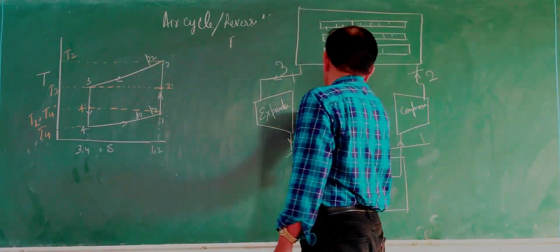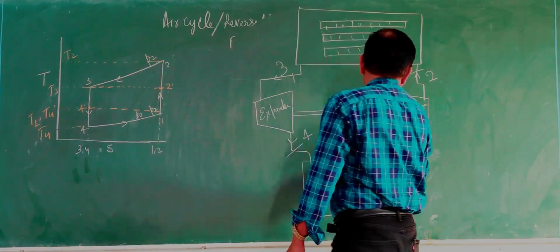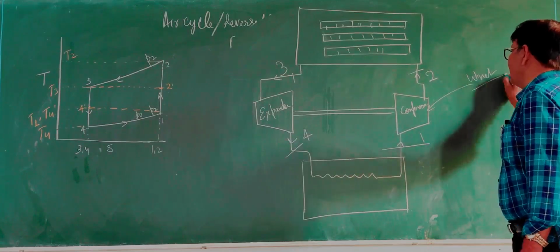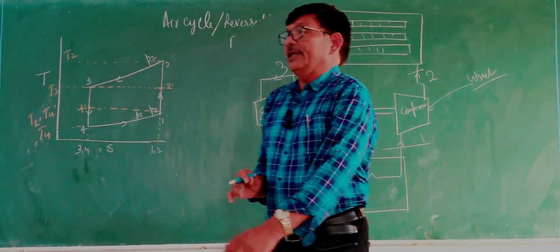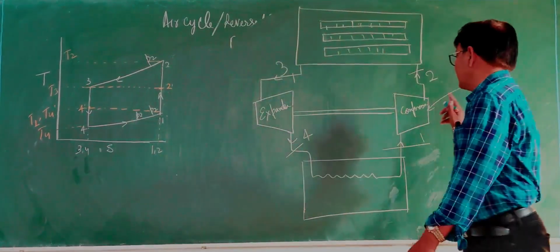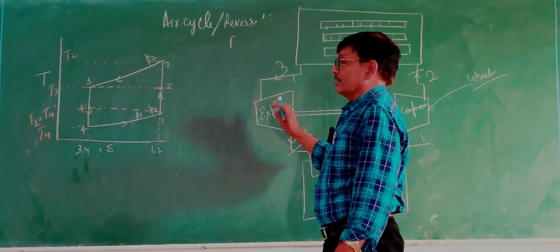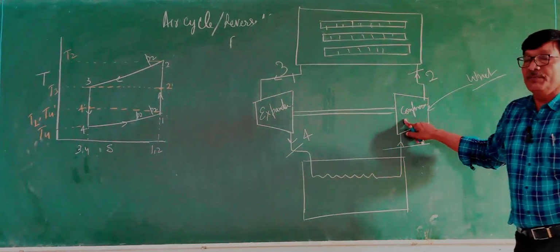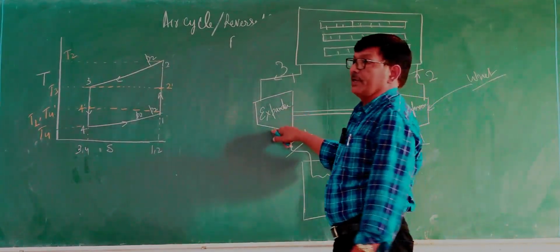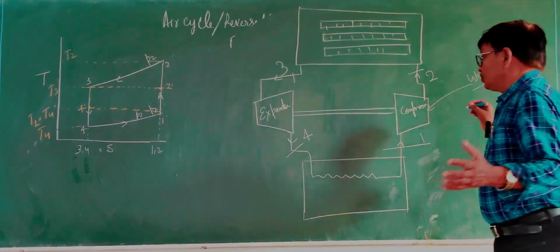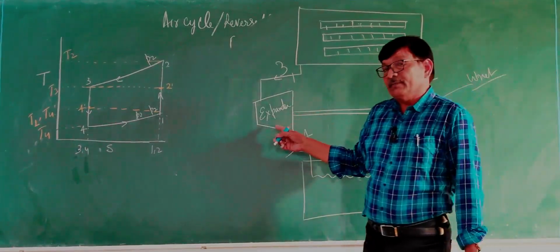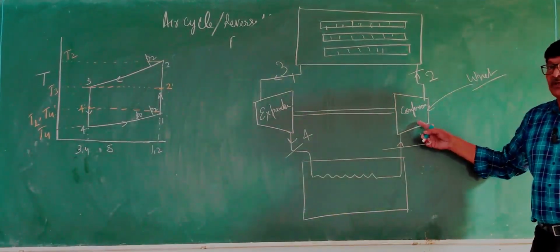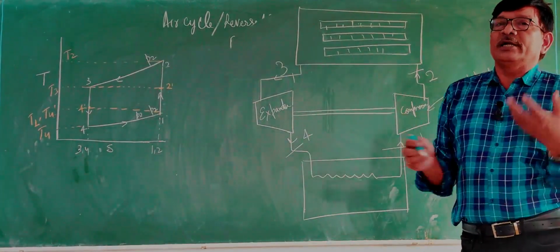We can connect both because both will run from the same power supply, W net. When you supply W net, the combined power of compression and expansion is equal to W net, because we have combined both devices, expander and compressor. Actually, Brayton has taken a reciprocating compressor and a reciprocating expander also. In the expander, volume expansion will take place, so some positive work will be done here, and here volume is compressed, so negative work is done from outside.